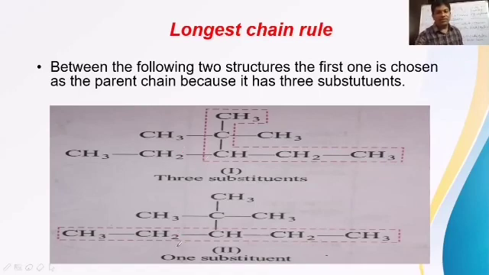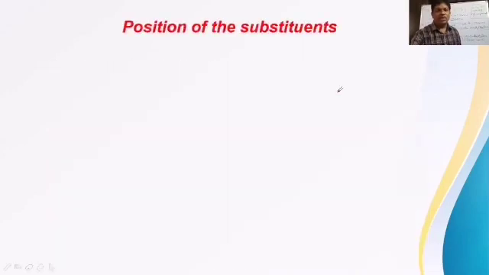So in this way, 1 substituent is there. In this way, 3 substituents are there. So with more substituents, that chain should be selected as what? Parent chain. So once again, see this point. Between the following 2 structures, the first one is chosen as the parent chain because the first structure has 3 substituents, but the second has only 1 substituent. That point mainly we have to understand.